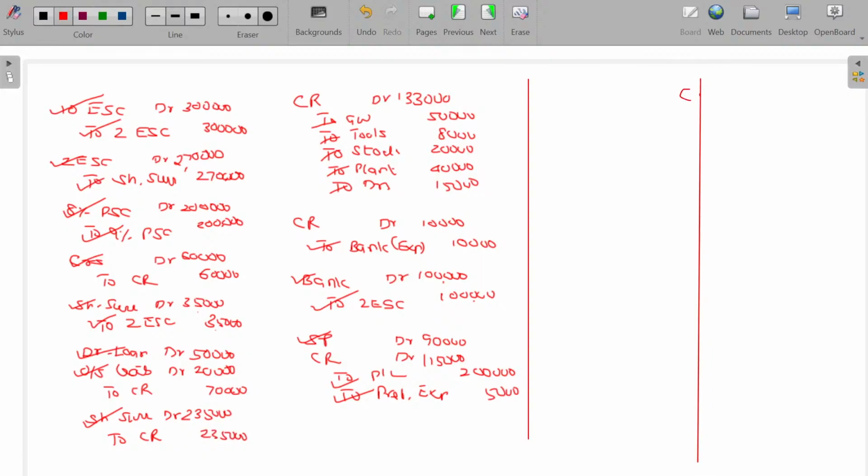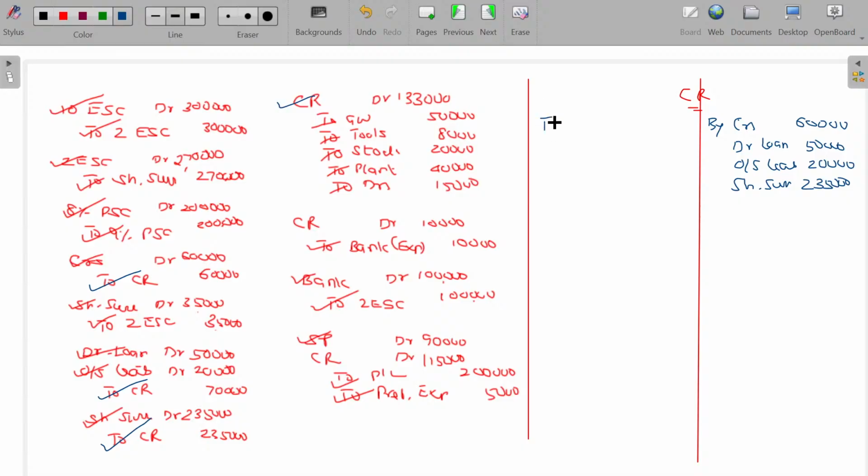Now, capital reduction. In capital reduction, by creditors 60, here by director's loan and outstanding liability 20 and 50. And share surrender 2,35,000.